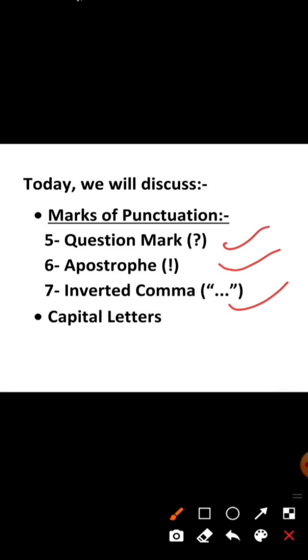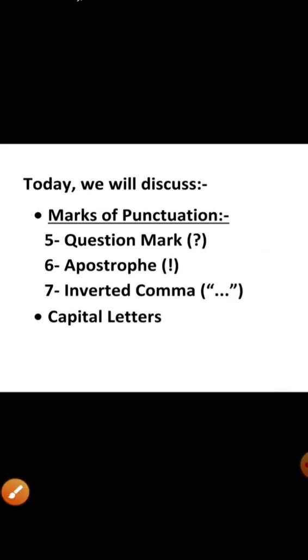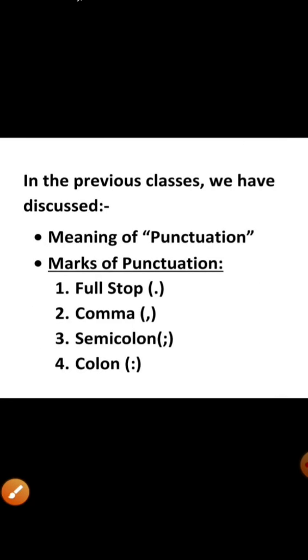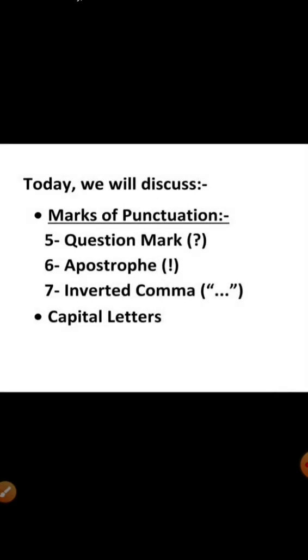You will study only these 7: full stop, comma, semicolon, colon, question mark, apostrophe and inverted comma.